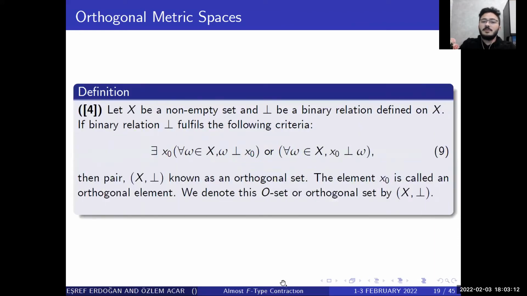Definition: Let X be a non-empty set and ⊥ a binary relation defined on X. If the binary relation ⊥ fulfills the following criteria, then the pair (X, ⊥) is known as an orthogonal set. The element x0 is the orthogonal element. We denote this O-set, or orthogonal set, by (X, ⊥).